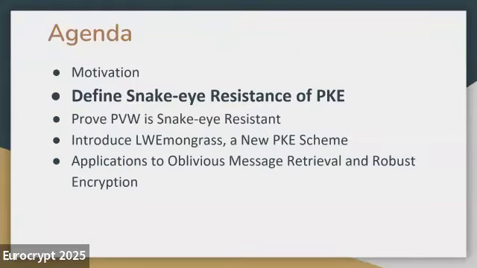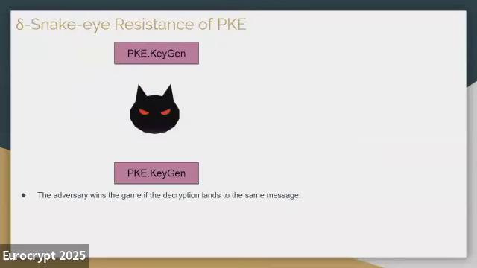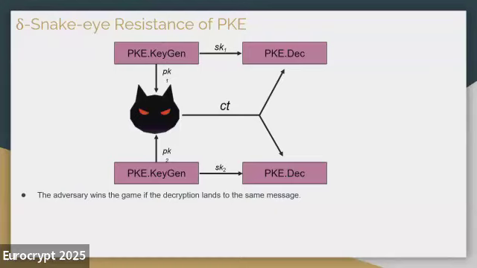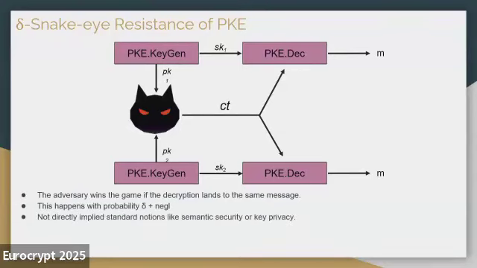Here goes the formal definition of snake eye resistance for public key encryption. This is a game-based definition. The adversary will be given 2 public keys from the public key encryption scheme and generate a single ciphertext. We say that the adversary wins this game if the ciphertext is decrypted by the 2 different secret keys into the same message. The adversary should not win this game with probability more than delta plus negligible. And this kind of definition is actually not directly implied by standard notions like semantic security or key privacy.